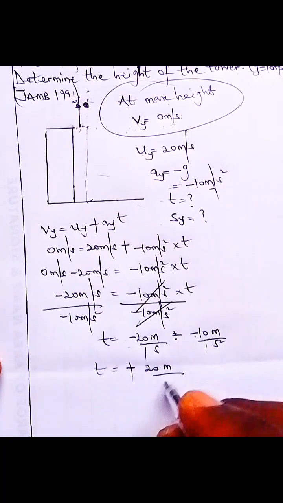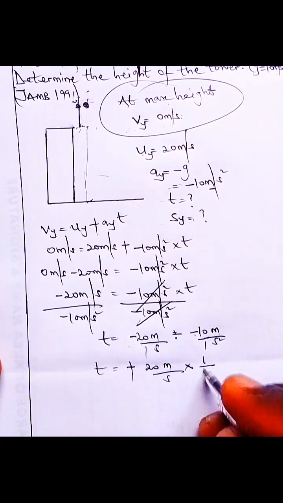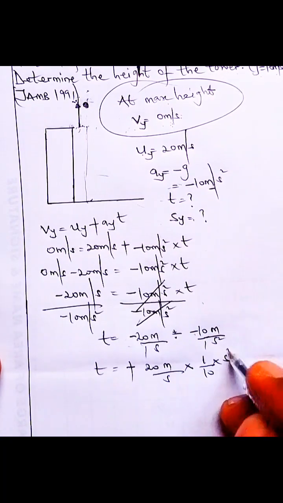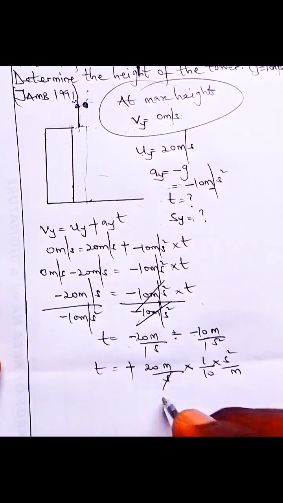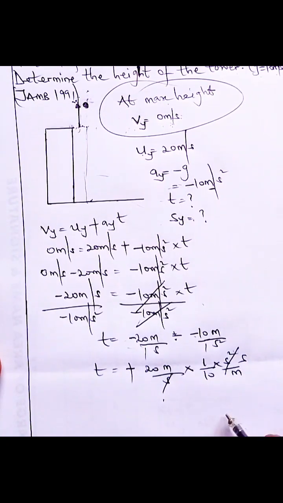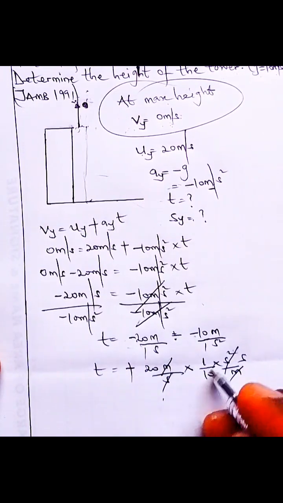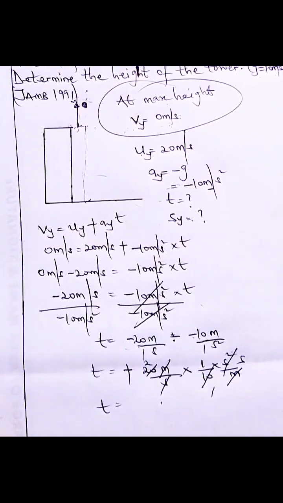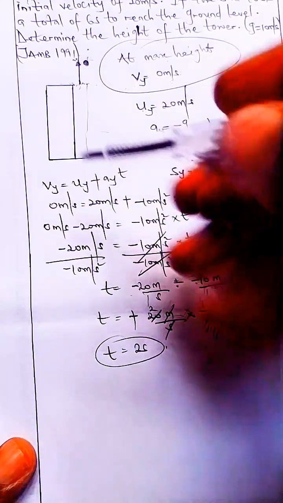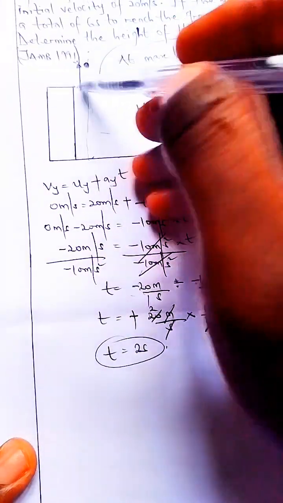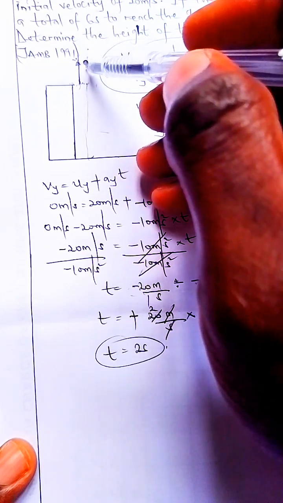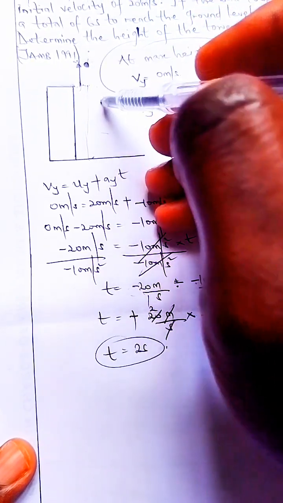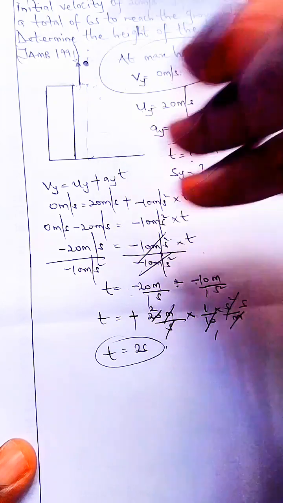So 20 m/s times 1 over 10. The seconds squared becomes ordinary seconds here. Meter cancels meter. 10 into 10 is 1, 10 into 20 is 2. So the time it took the body to get to maximum height was 2 seconds. So it took the body 2 seconds to fly from the top of the tower to here. That means it's going to take the same body another 2 seconds to fall back to where it was projected from. So that's just that.